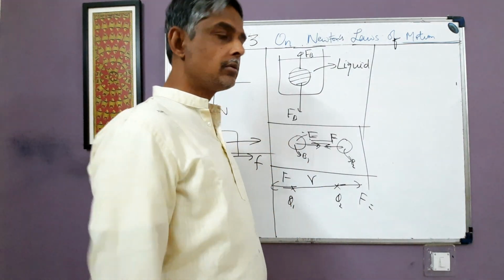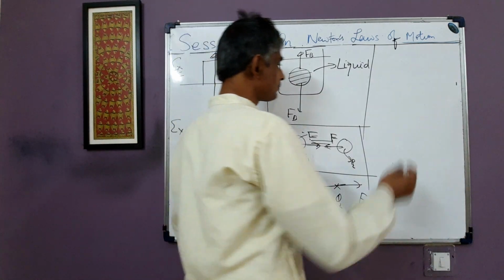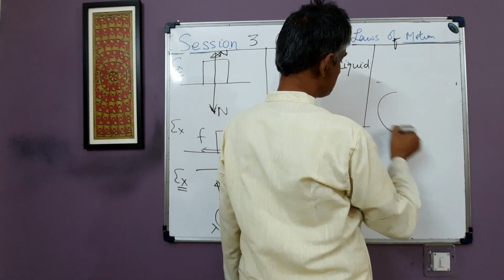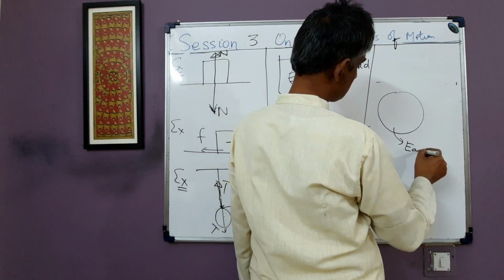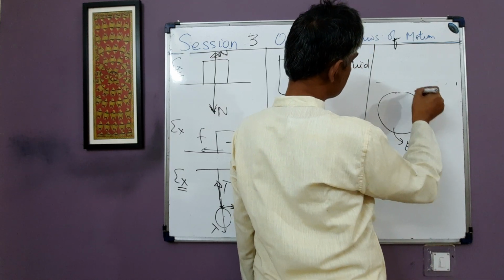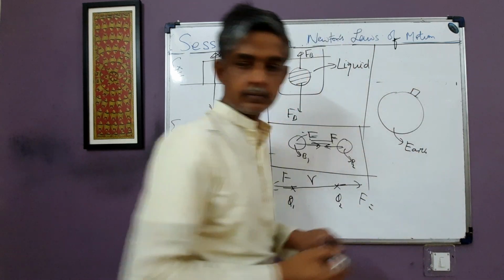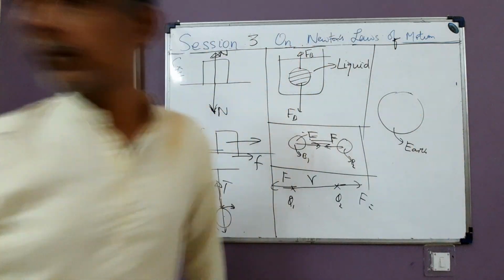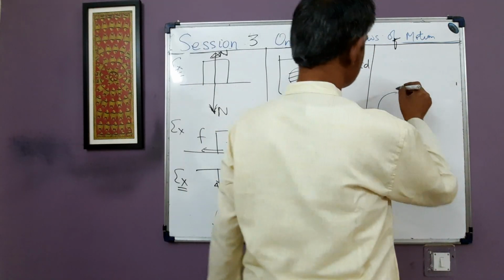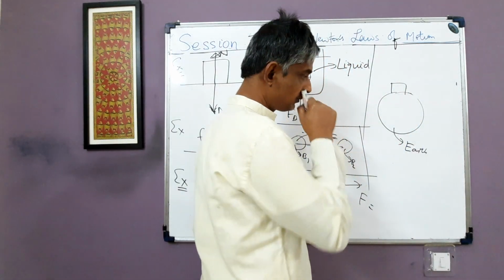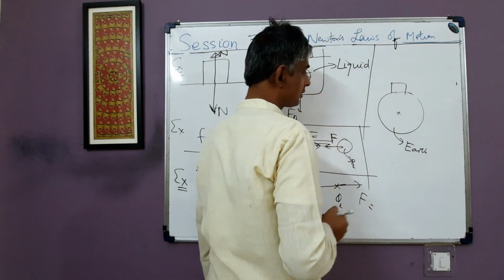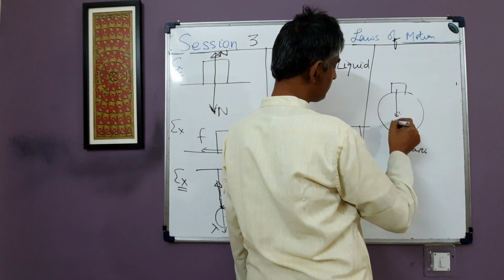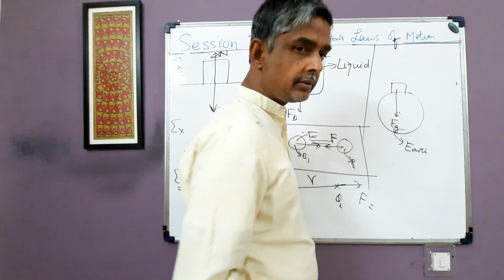One more point should be kept in mind. Suppose this is the ground, the Earth, and a block is lying here. This is the center of the Earth. The Earth attracts the block towards itself with some gravitational force Fg.